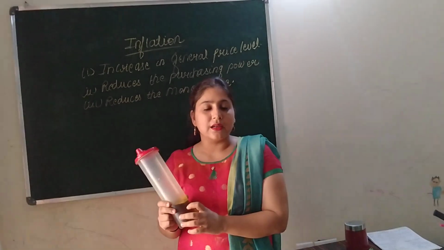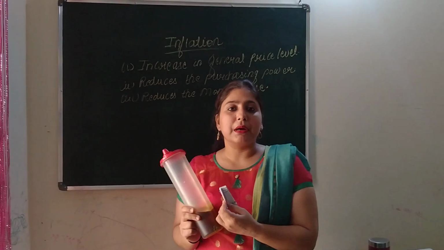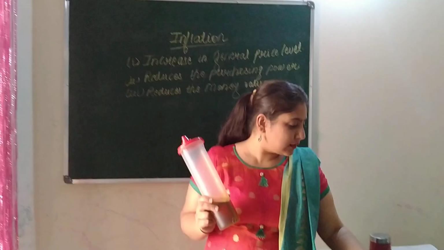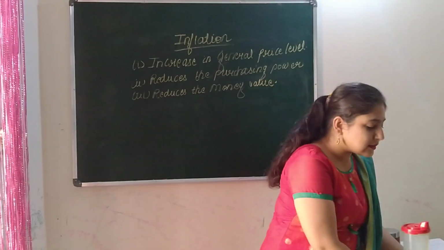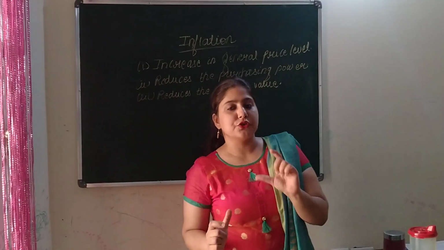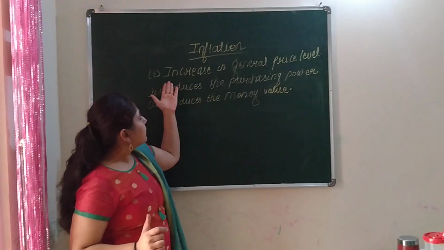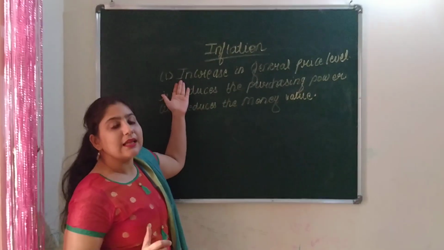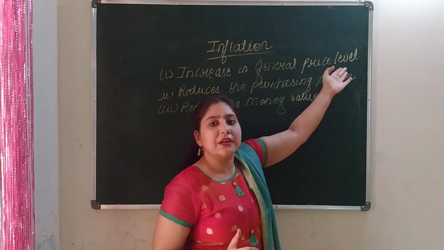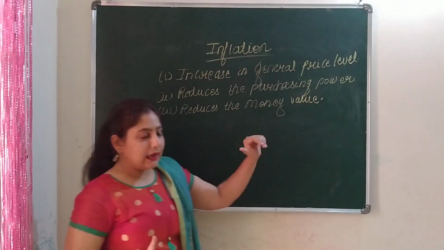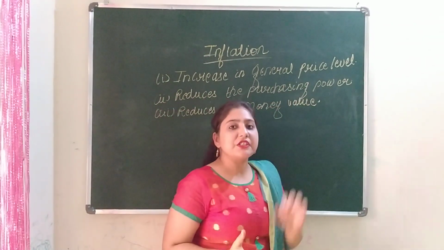I have this product. Earlier, I was paying rupees 100 for this oil, but now for the same product I am paying rupees 110. That means this rupees 10 shows the term inflation. So, we can say that inflation is that stage where there is an increase in the general price level. And another part of inflation is that it reduces the purchasing power.